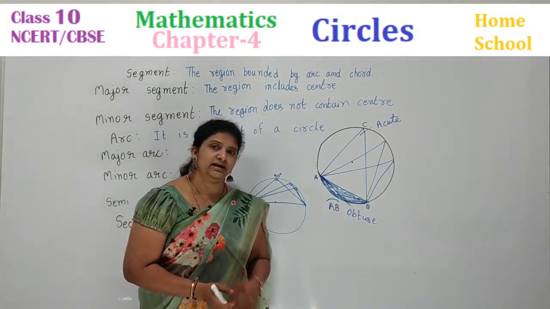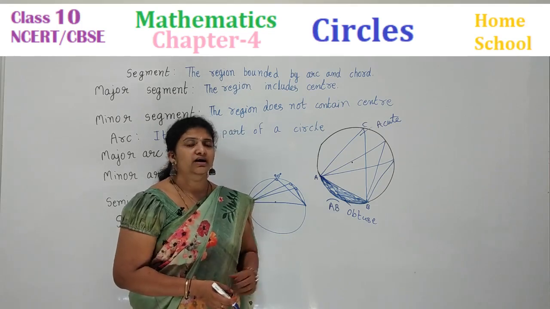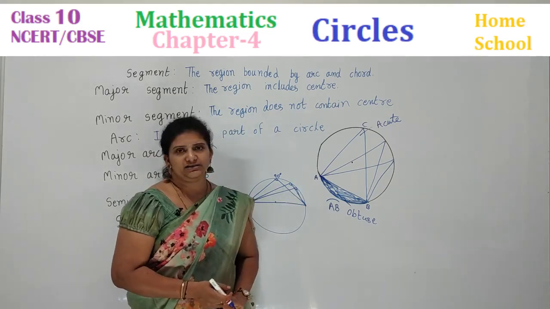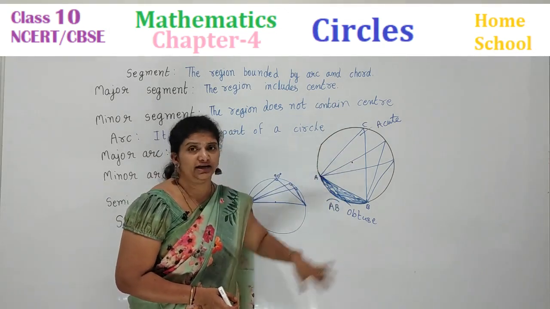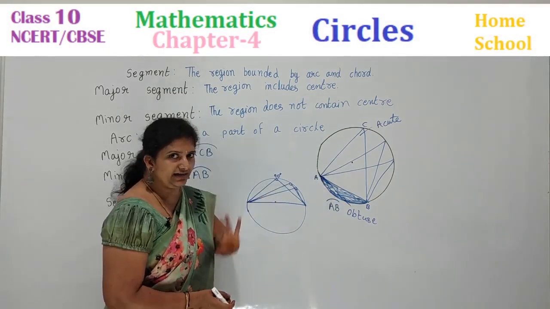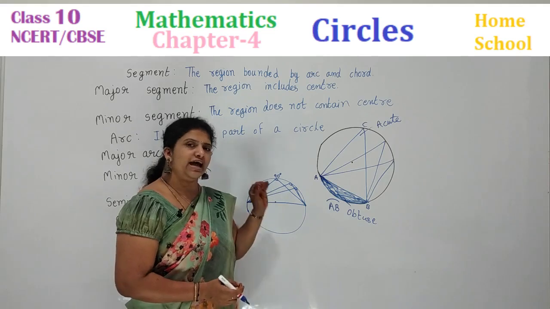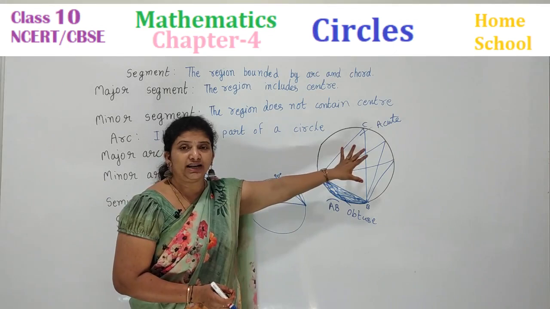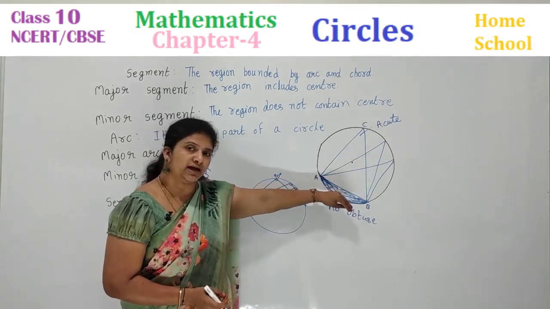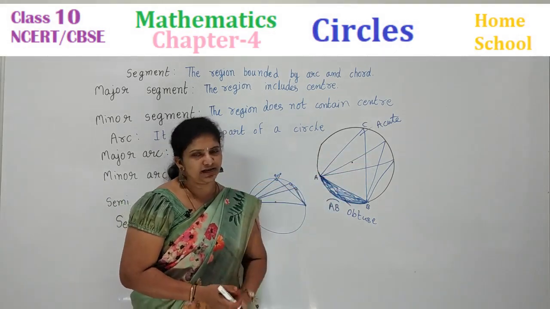As we have seen in our lines and angles chapter, children, we know about angles. Acute angle is less than 90, obtuse angle is more than 90, and a semicircle is 90 degrees. Always the angle in a semicircle is a right angle. Acute angle you get in a major segment, obtuse angle you get in a minor segment.